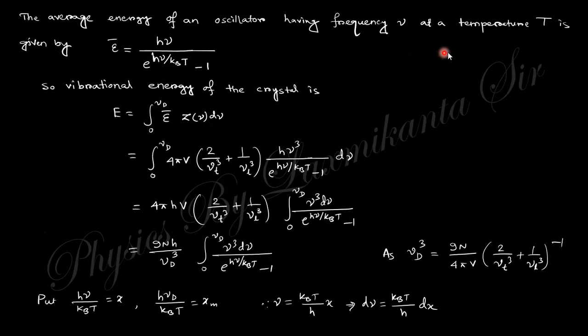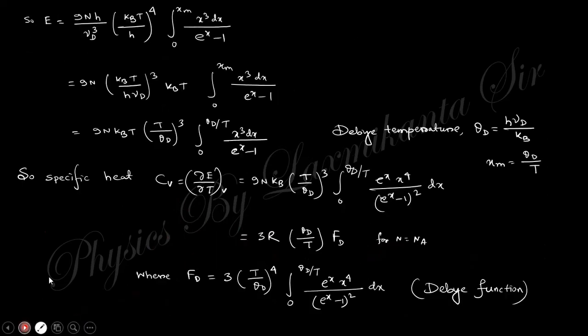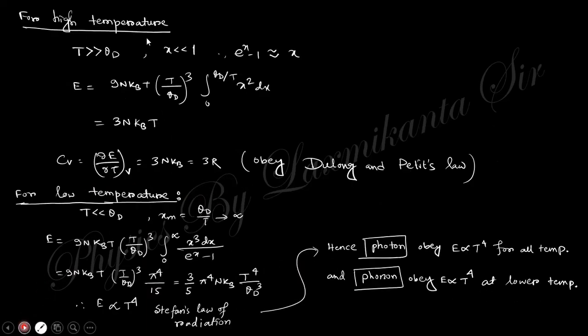And after taking the average energy value, if you put this value, you will obtain this expression. You can do this integration just written here, and finally you obtain this expression, and Cv will be this one. Okay, so I think you can do this calculation. And for high temperature you will obtain the same thing. So for high temperature there is no problem. At low temperature you will obtain these things, and this is the T to the power 4 variation of energy.